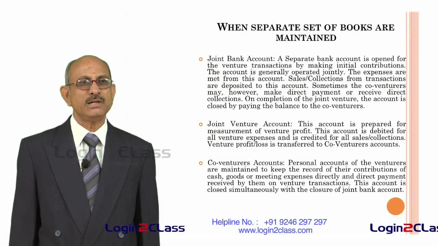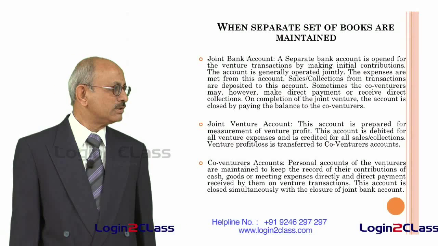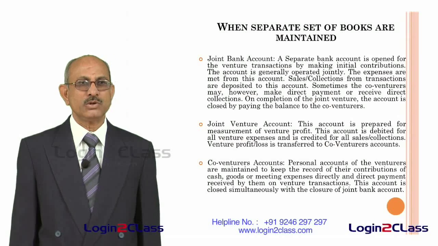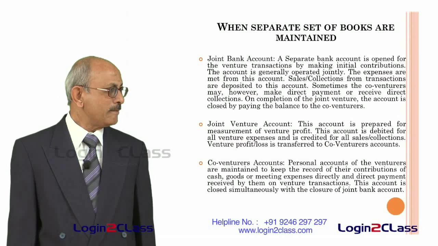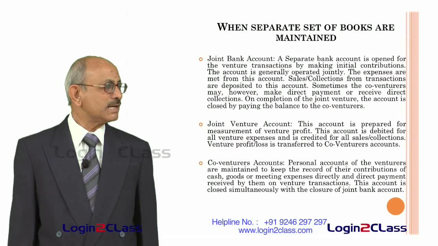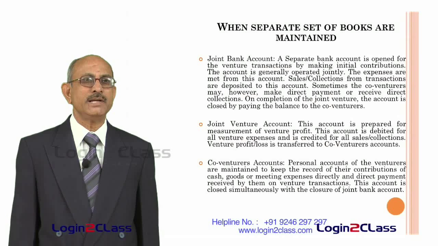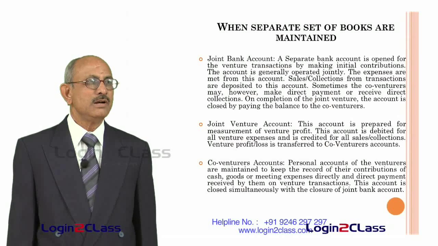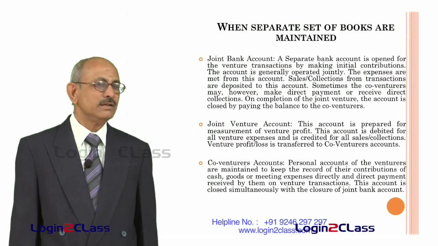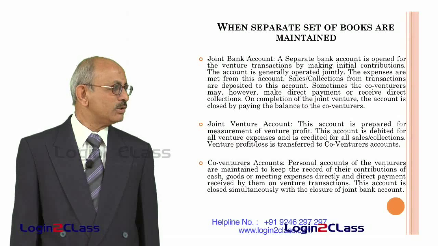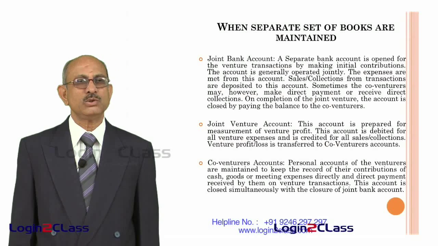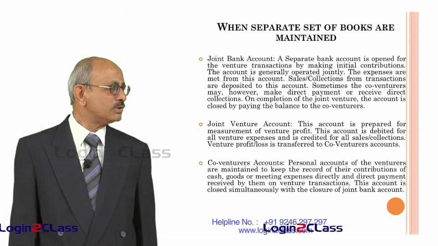All these are routed through co-venturers accounts. So, at the end of the joint venture project, these accounts will show how much money each co-venturer has to receive or to pay to the joint venture. So, this will then be closed simultaneously along with the closure of the joint bank account.